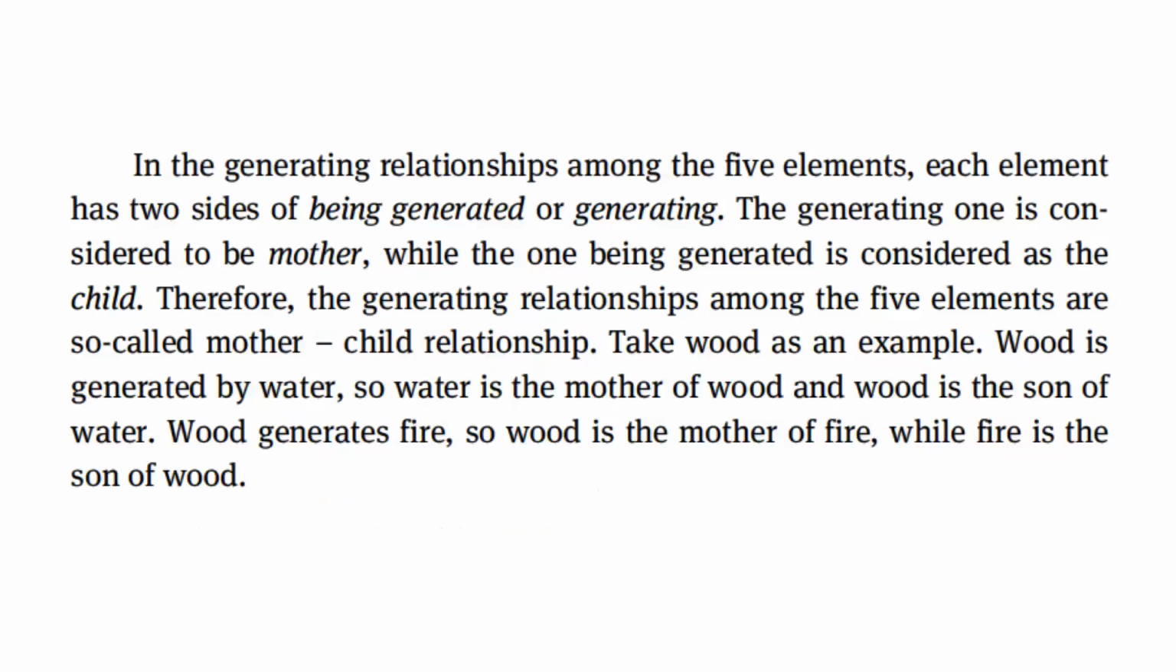In the generating relationships, each element has two sides of being generated or generating. The generating one is considered to be mother, while the one being generated is considered as the child. Therefore, the generating relationships among the five elements are the so-called mother-child relationship. Take wood as an example. Wood is generated by water, so water is the mother of wood, and wood is the son of water. Wood generates fire, so wood is the mother of fire, while fire is the son of wood.